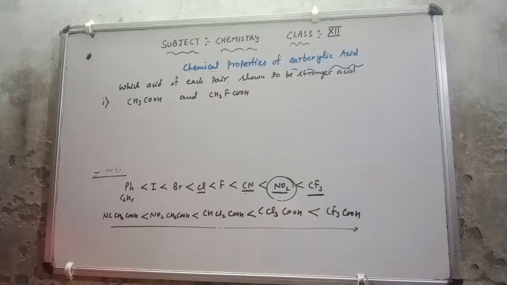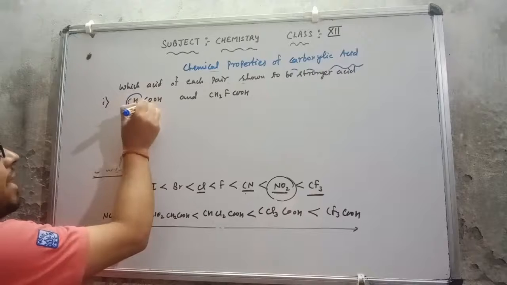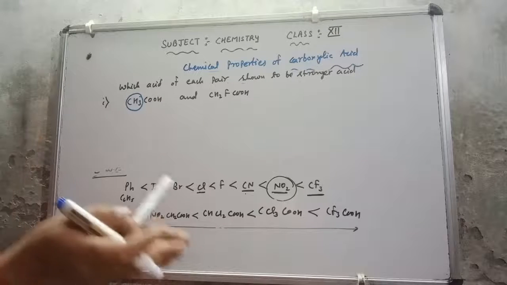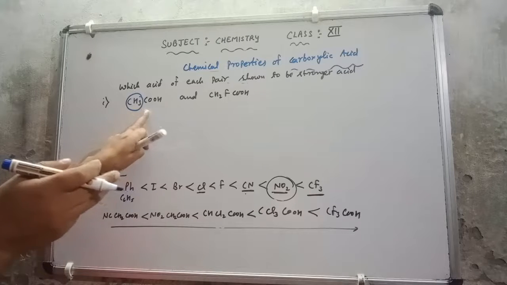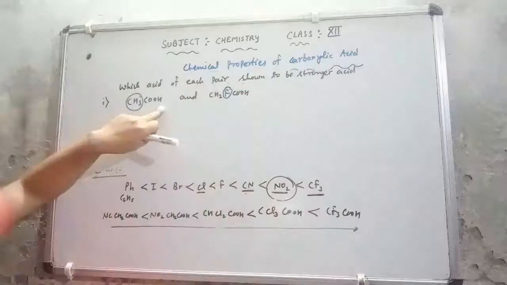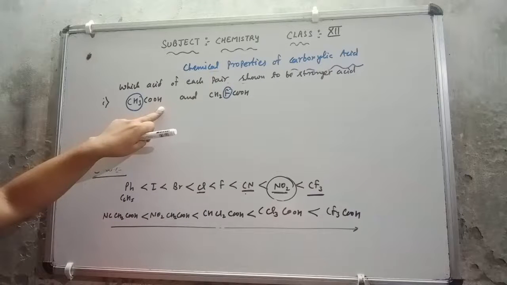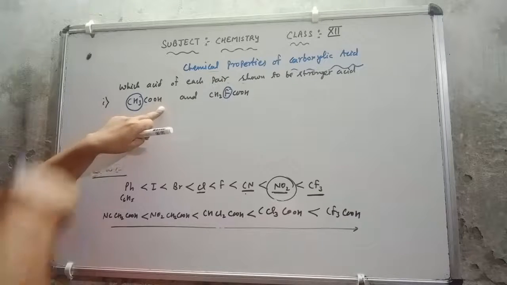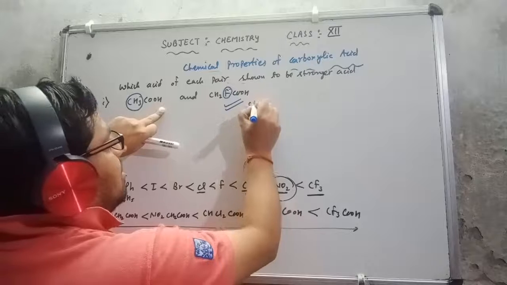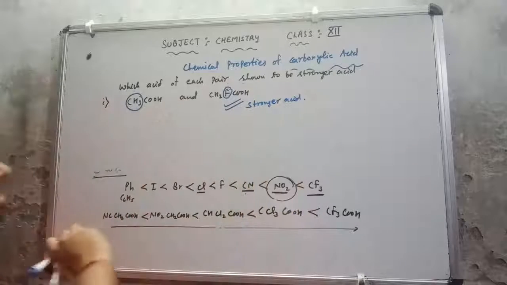Now it's very easy for you people, as we know that CH3 is an electron releasing group. So it will release the electron, increase the electron density on the oxygen, so the oxygen will not lose the hydrogen easily. Whereas fluorine is attached here, which is an electron withdrawing group. It will take the electron from them and the electron density decreases on the oxygen, so it will release the hydrogen easily. So this will be the stronger acid. I hope you have understood easily.